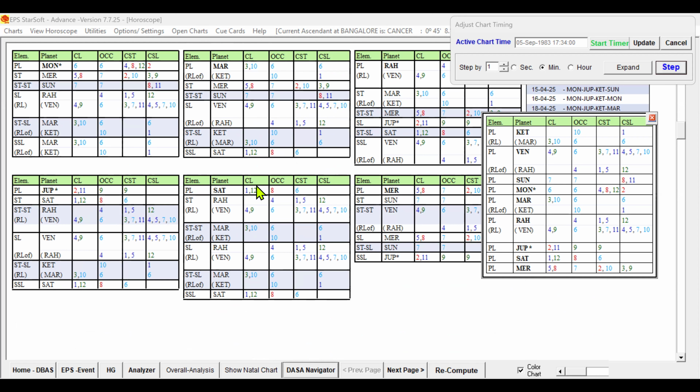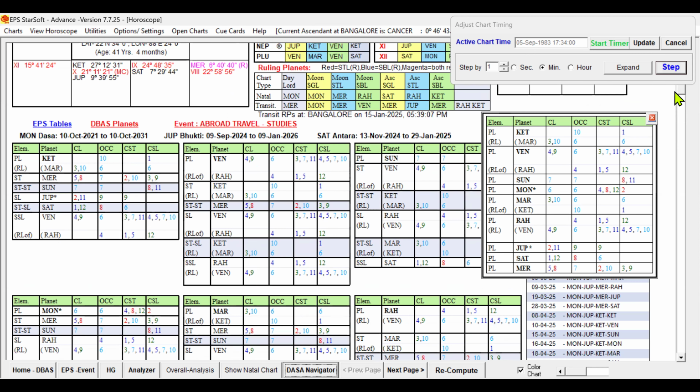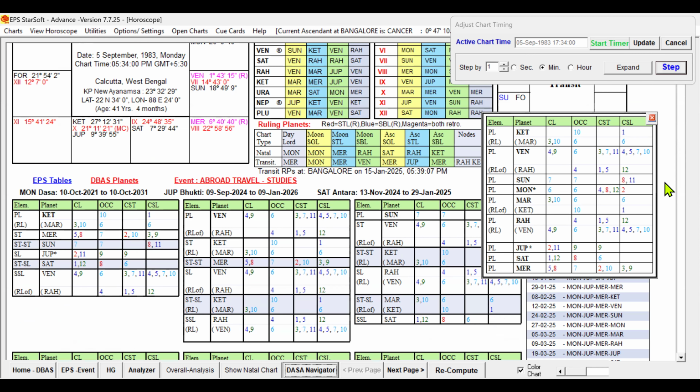So by the 1 minute increase, we have made that period comparatively better, the strongest one in fructifying the event of that abroad travel. I think you are able to understand this now, right?